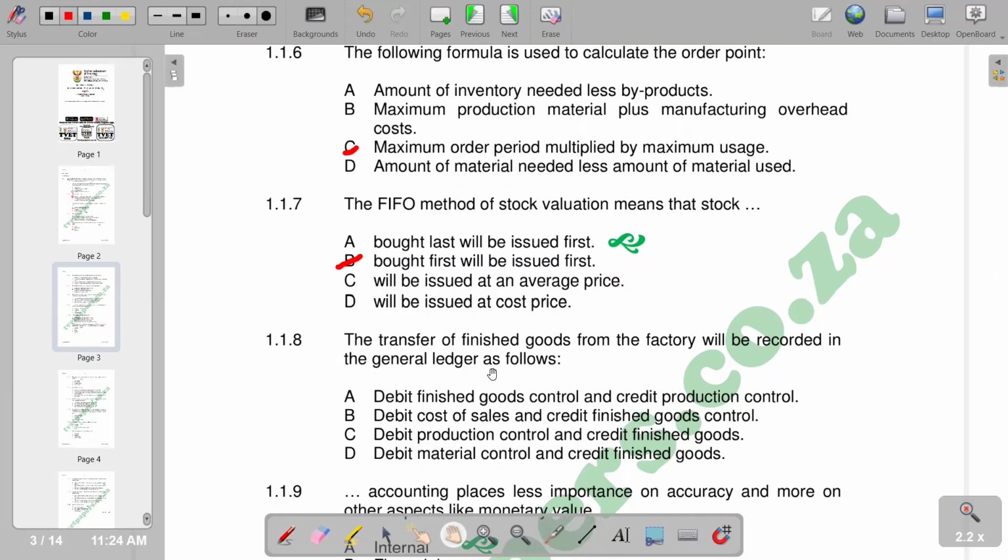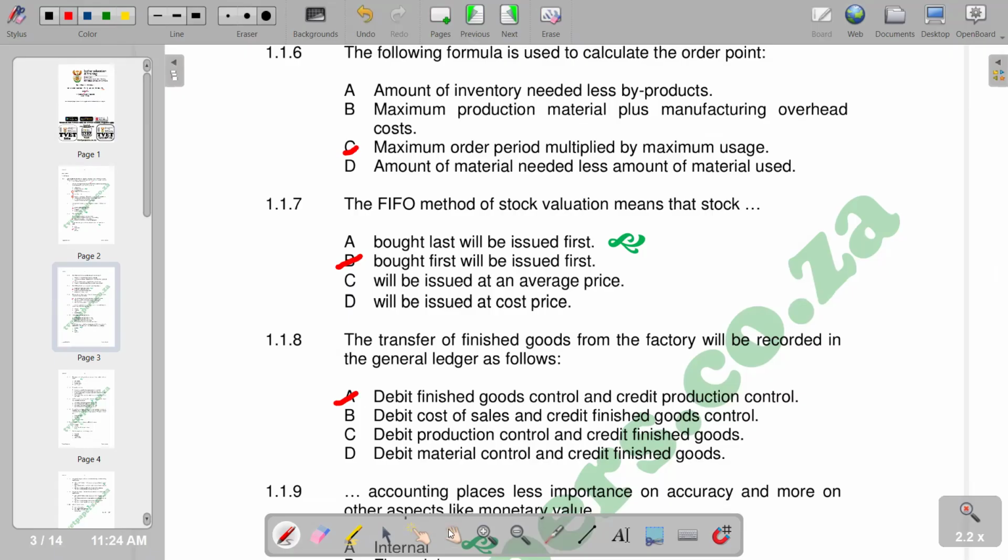According to the response given, we are supposed to debit finished goods control, as it is the one that is receiving, and then credit production control. So these goods are coming from the production process. So we have A as the appropriate double entry.